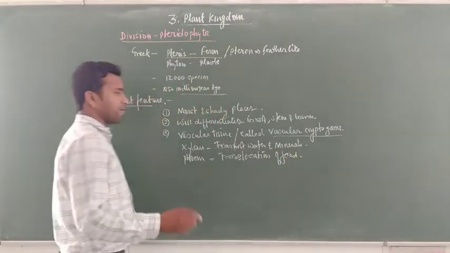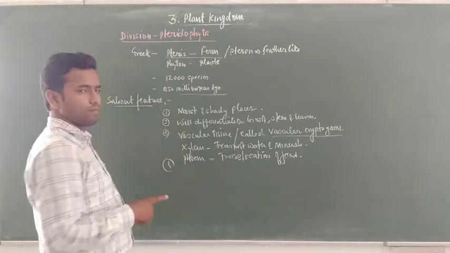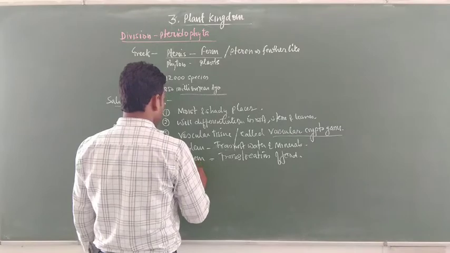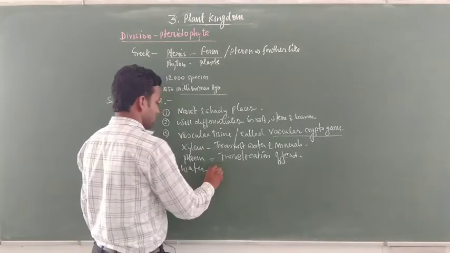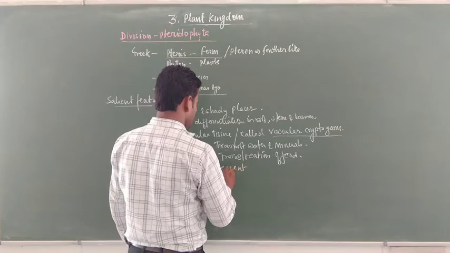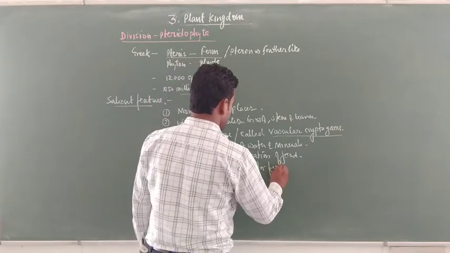As in bryophytes, pteridophytes also require water for the movement of the male gamete. Water is essential for fertilization.